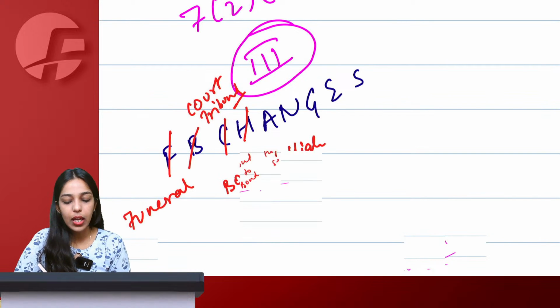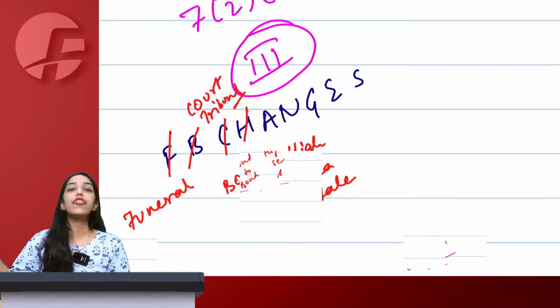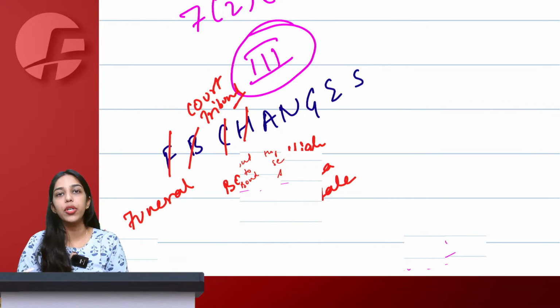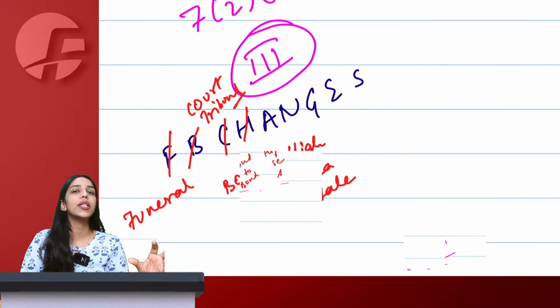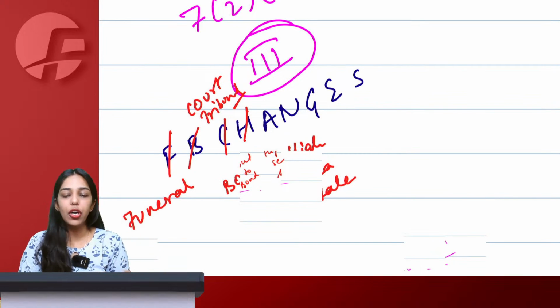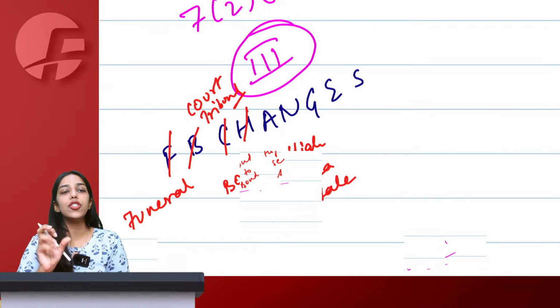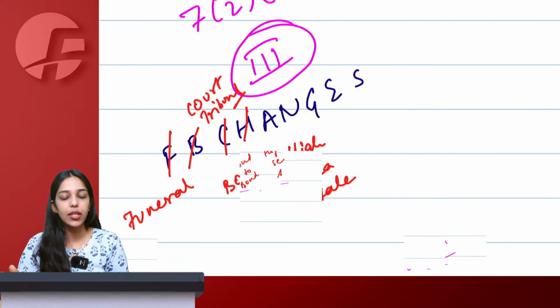H for high sea sale. High sea sale is when the goods have left the port of origin, the port of exportation, the goods are still in high sea, or the goods have not yet been cleared for home consumption in India by filing bill of entry. In that case, we say such high sea sale is also not a supply under GST.